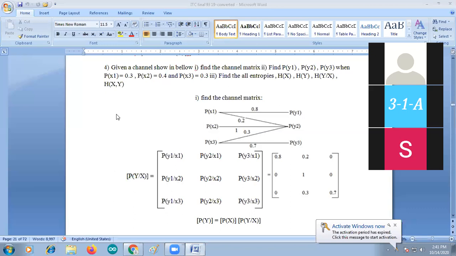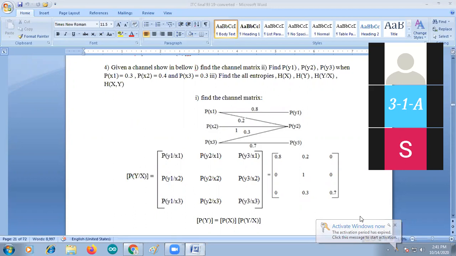So that is 5 paths: x1 y1, x1 y2, x2 y2, x3 y2, x3 y3.